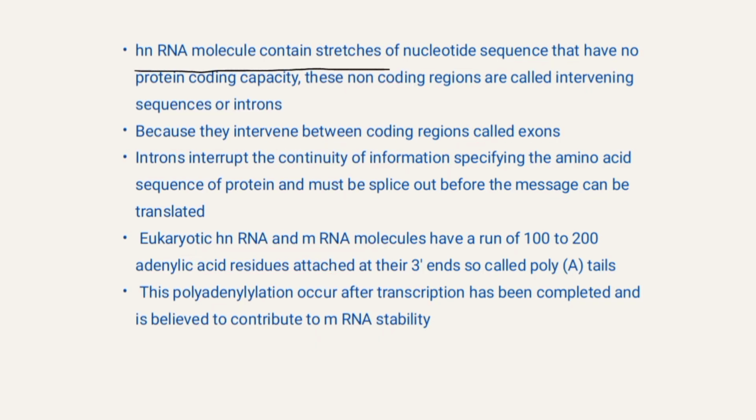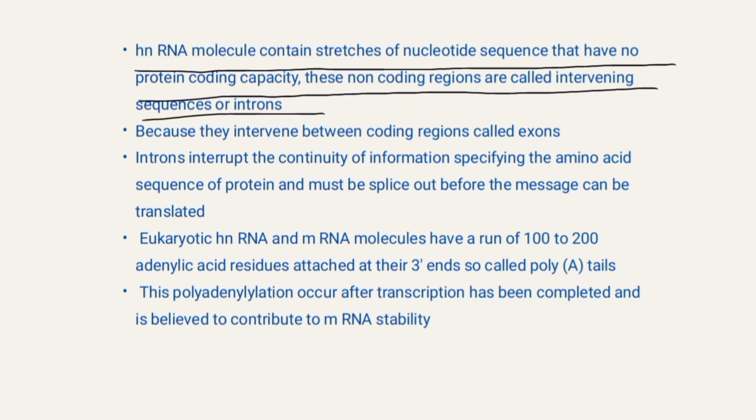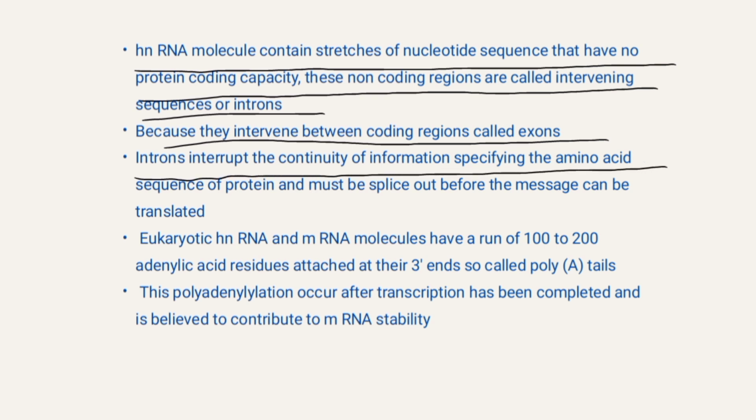hnRNA molecules contain stretches of nucleotide sequence that have no protein coding capacity. These non-coding regions are called intervening sequences or introns because they intervene between coding regions called exons. Introns interrupt the continuity of information specifying the amino acid sequence of a protein and must be spliced out before the